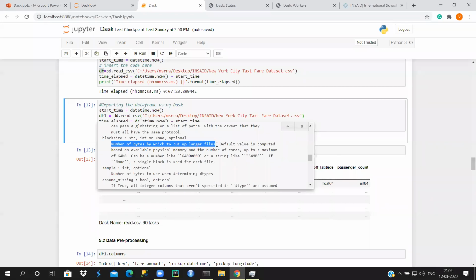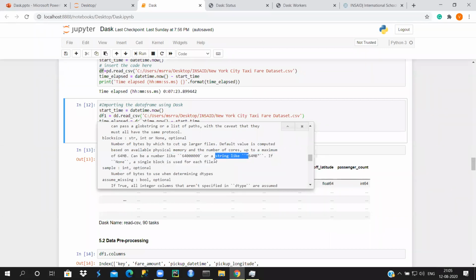How you want to cut your entire large 5.6 GB data set, that is what the block size parameter does. The default value is computed based on available physical memory, so whatever RAM you have, and the number of cores present in your system, up to a maximum of 64 MB. It can be a number like this or a string like this.